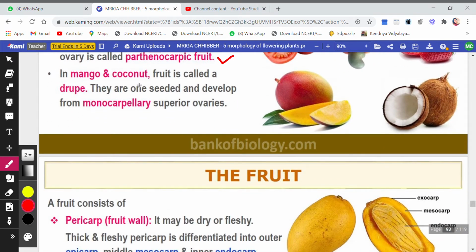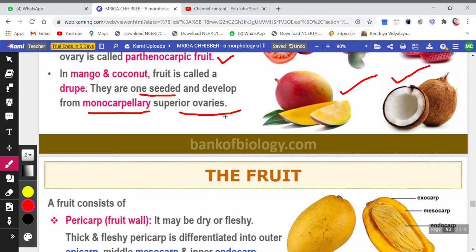Now in mango and coconut, fruit is called a drupe. This is the picture of mango and coconut. The fruit here is called drupe. They are one seeded, okay, and developed from monocarpellary, because monocarpellary means only one carpel. So they do have only one seed, and they develop from monocarpellary superior ovaries.